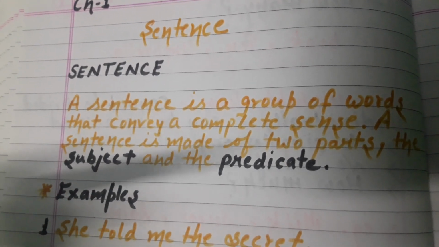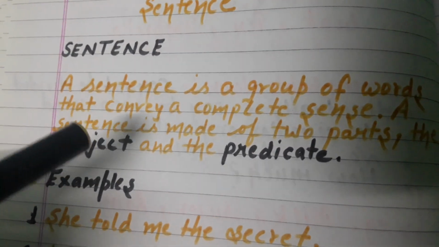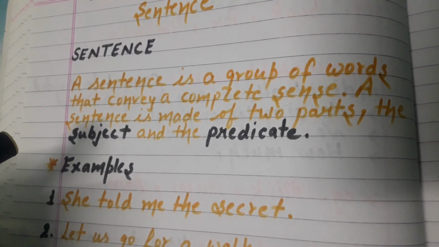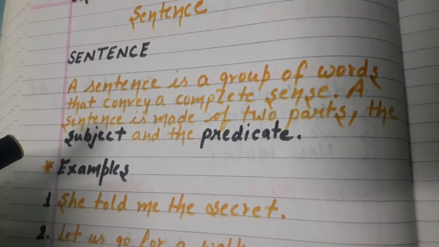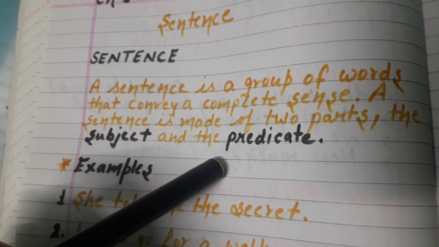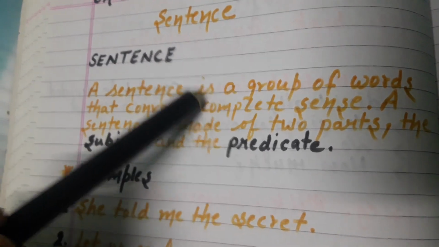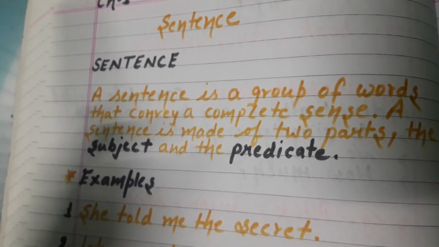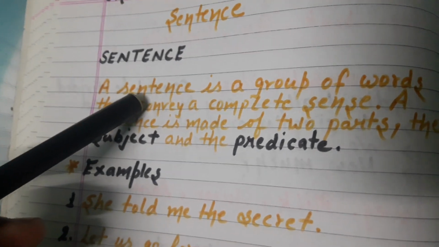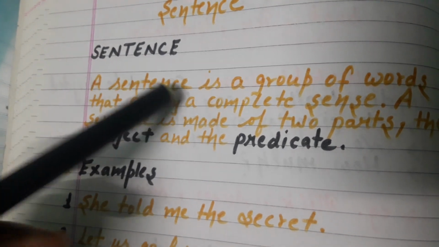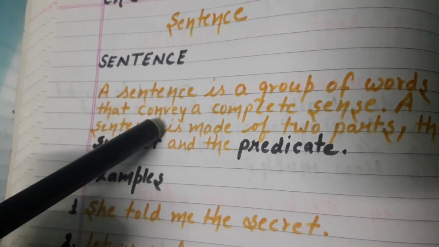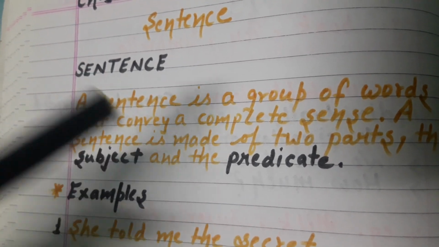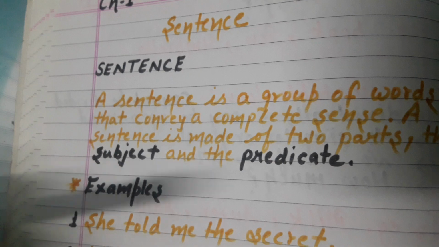क्या होता है sentence? A sentence is a group of words that convey a complete sense. A sentence is made of two parts, the subject and the predicate. A sentence is a group of words. See, when we join the letters, it makes a word, and when we join the words, it makes a sentence. Words का group होता है that convey a complete sense, which is giving us a complete message.